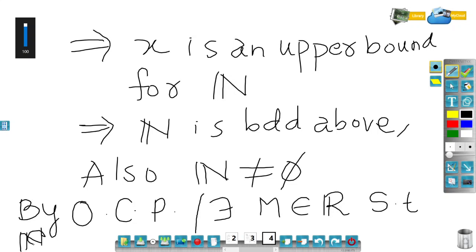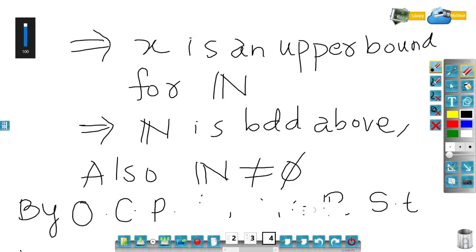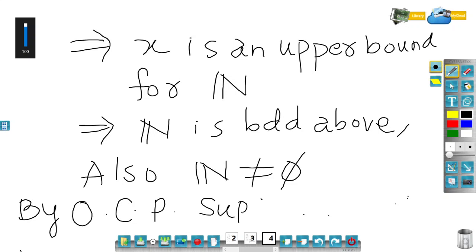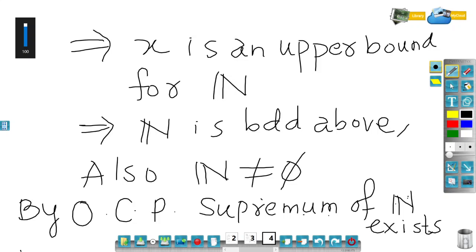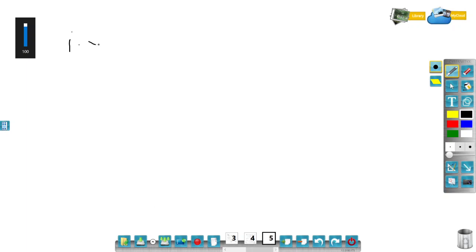Okay, so let me frame it in a much better way. The supremum of N exists and is unique, that is what I should say. And then we will write down, by order completeness property, the supremum of N exists and it is unique. So that is, there exists a real number.